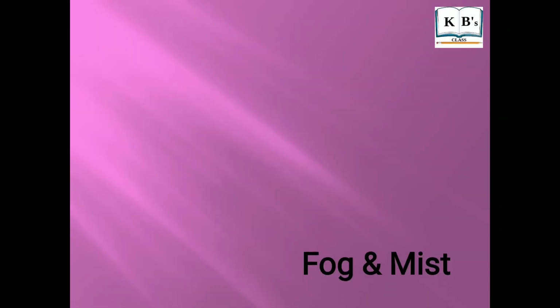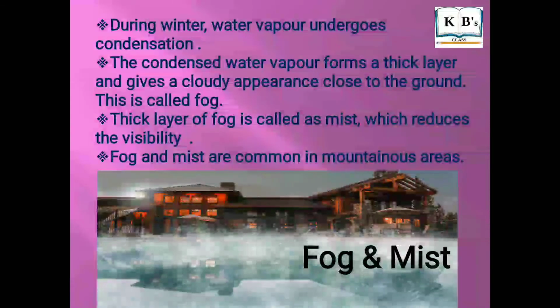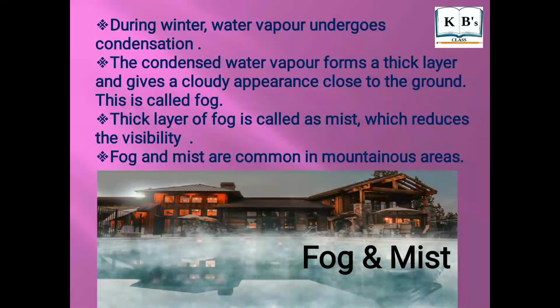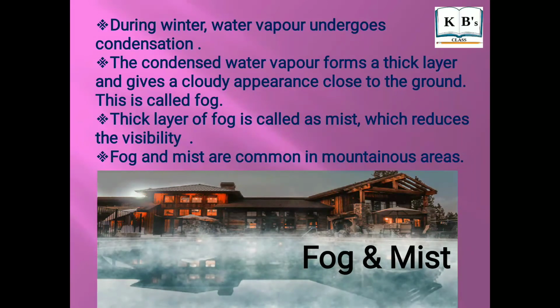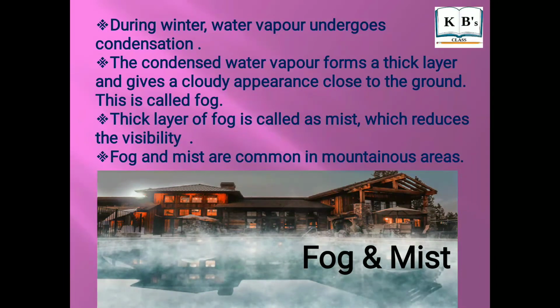Next form of vapor is fog and mist. During winter, the water vapor undergoes condensation. The condensed water vapor forms a thick layer and gives a cloudy appearance close to the ground. This is called fog. A thick layer of fog is called mist, which reduces the visibility. The fog and mist are very common in mountainous areas.